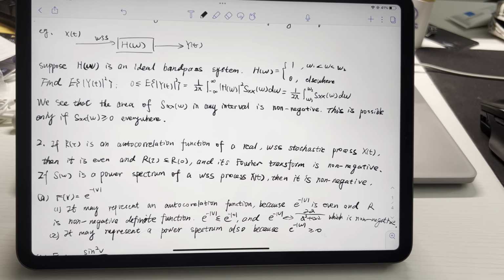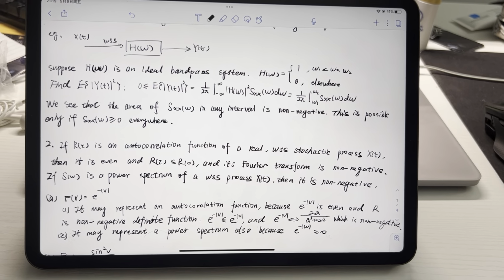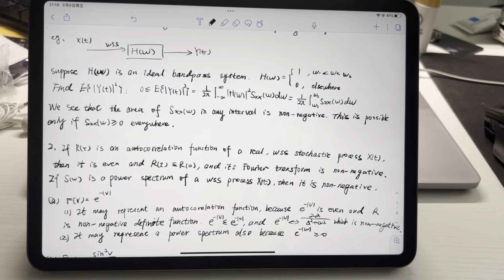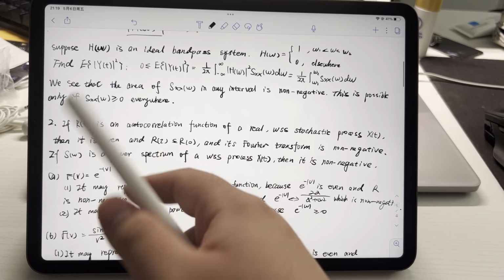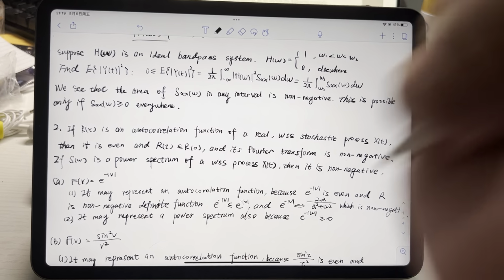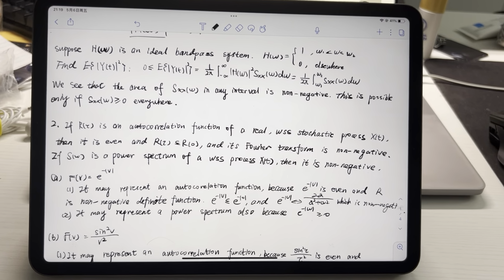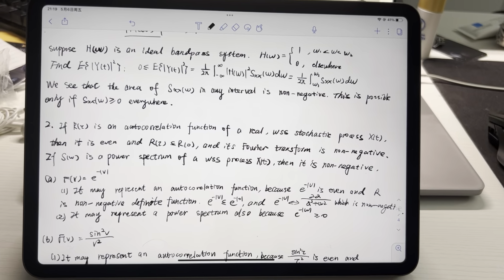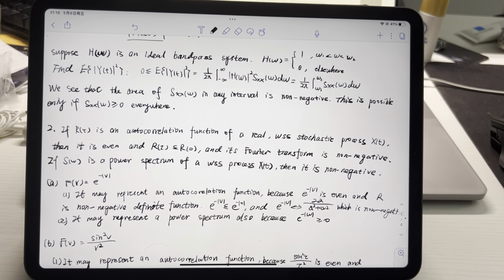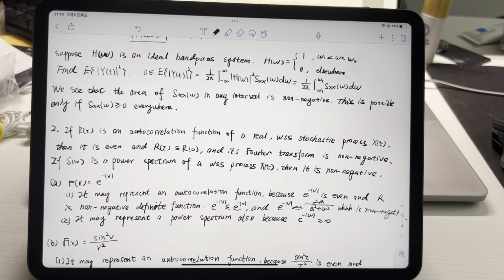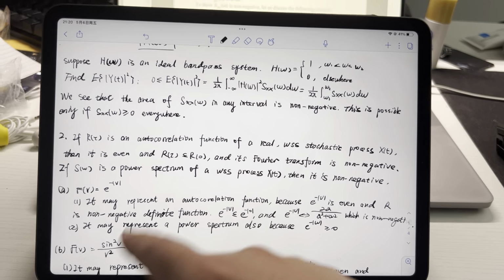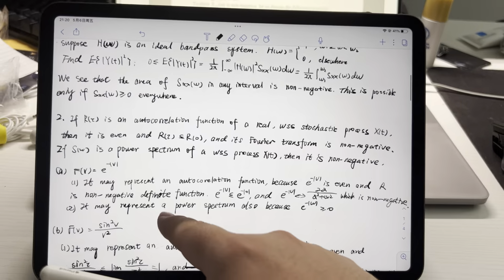Find the expectation of the power of Yt. So we can calculate like this, and we see that the area of SXX(omega) in any interval is non-negative. This is possible only if SXX(omega) is larger than or equal to 0 everywhere, so SXX(omega) is even and non-negative.